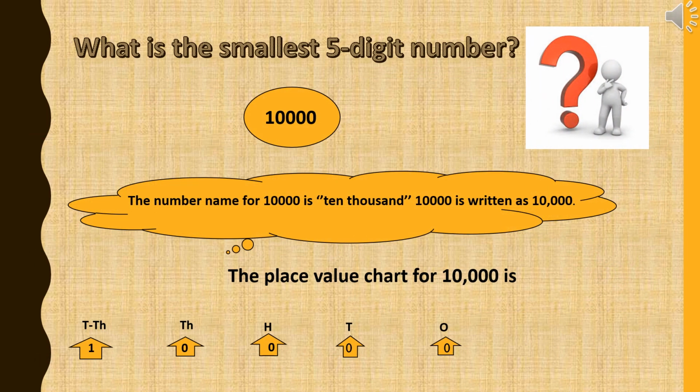What is the smallest 5-digit number? We have just come across this. It is 1 followed by 4 zeros. The number name for this is ten thousand and it is written as 10,000. The place value chart for this is ones, tens, hundreds, thousands and ten thousands. Under the ten thousands column, we will have 1 and the rest of the places will be occupied by 0.